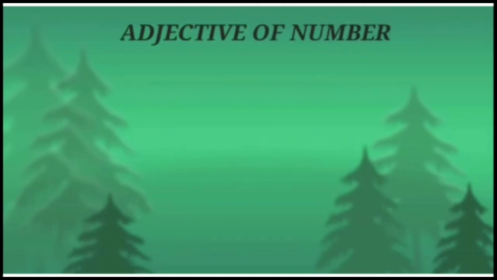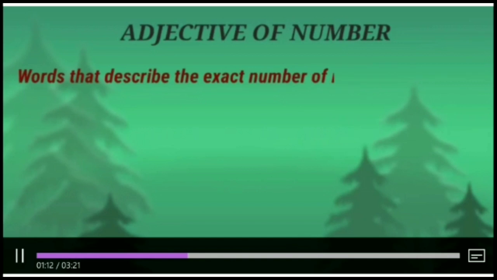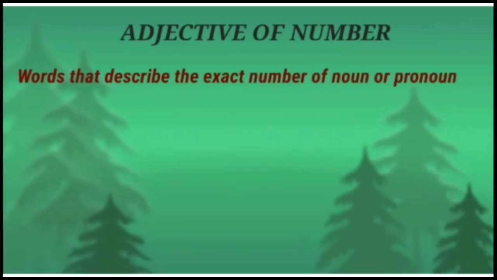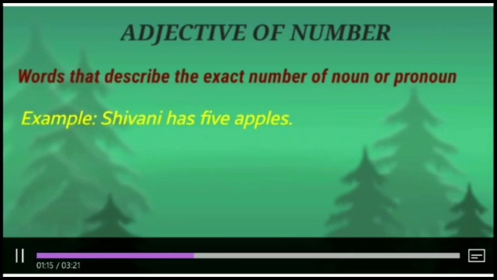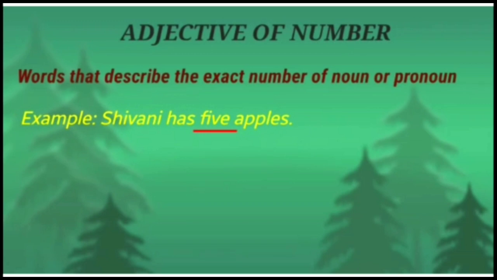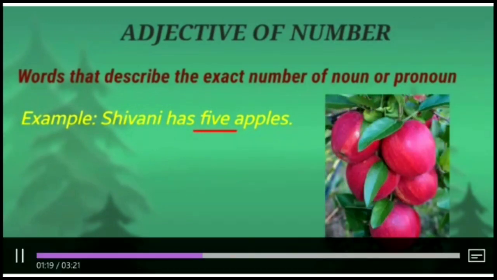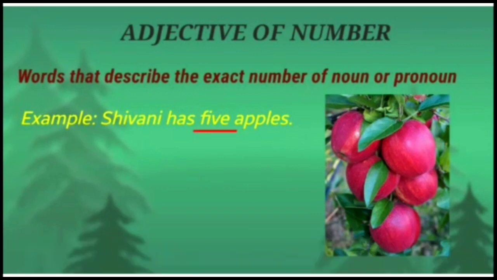Next is the adjective of number. Words that describe the exact number of a noun or pronoun. Nouns or pronouns are how many in number. All the words that describe the number of a noun or pronoun are called adjective of number. For example, Shivani has 5 apples. In this sentence, 5 is an adjective of number because 5 is here informing about the exact number